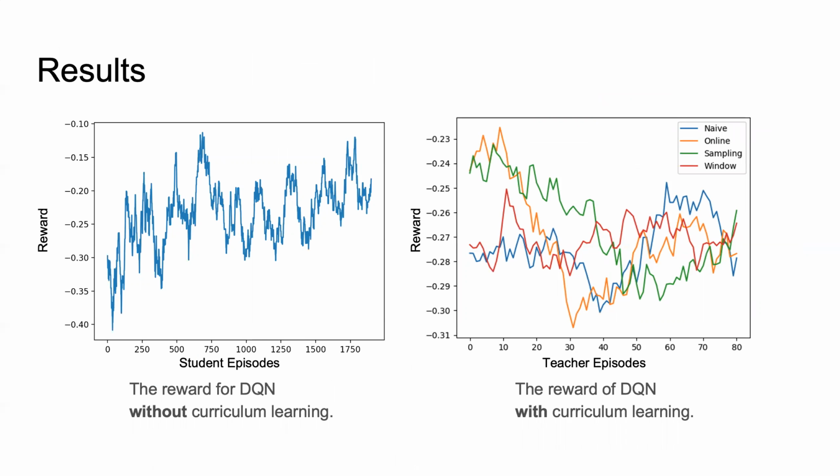Here is a figure of the mean reward over episodes for two experiments, one without curriculum learning and the other with 4 different teacher-student curriculum algorithms. In the first plot, as expected, the performance improves with more and more episodes. The fluctuation is due to the epsilon greedy policy. Since the epsilon decays over time, the fluctuation also decreases.